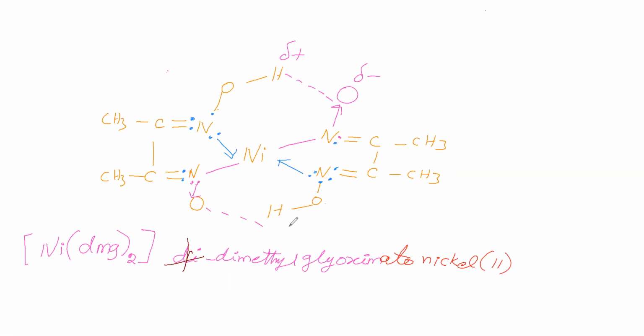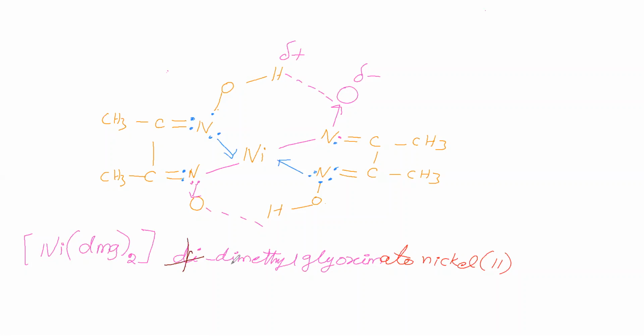If the ligand itself has di, tri, tetra in its name, then for 2 we should not say di, for 3 we should not say tri, and for 4 we should not say tetra.